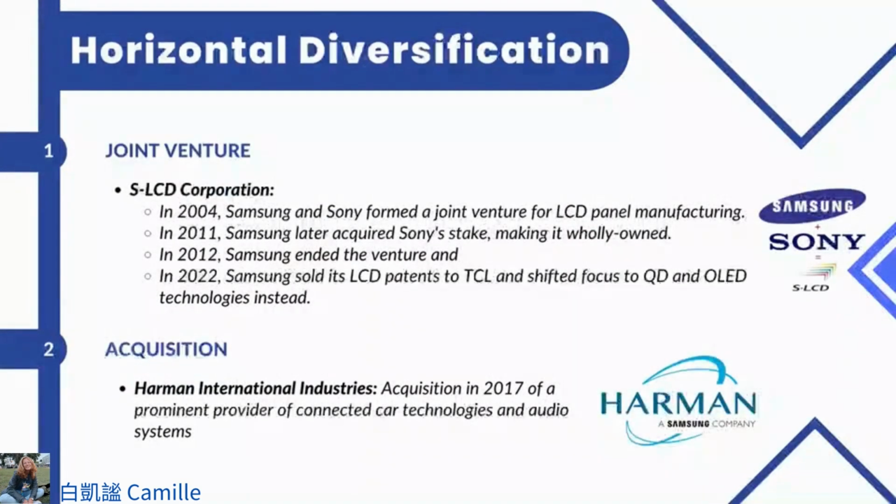Let's move on to the horizontal diversification, and first of all, a joint venture. In 2004, Samsung and Sony formed a joint venture for LCD panel manufacturing called S-LCD Corporation, but in 2012, Samsung ended the venture, and in 2022, Samsung sold its LCD panels to TCL, a Chinese company, and shifted focus to QD and OLED technology instead, which are more advanced technology.